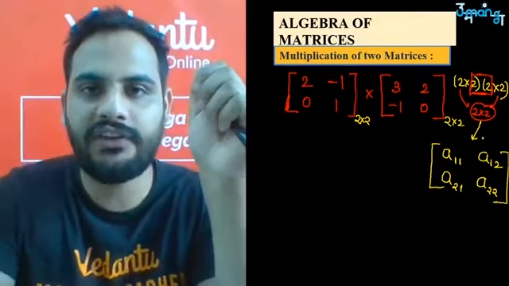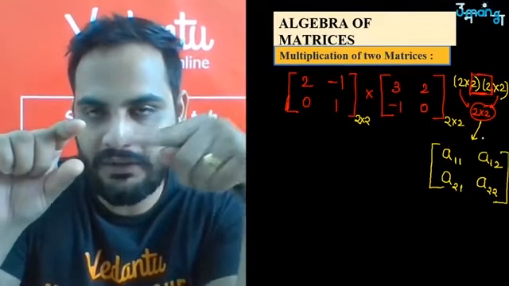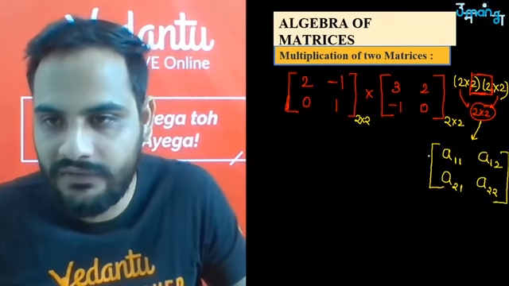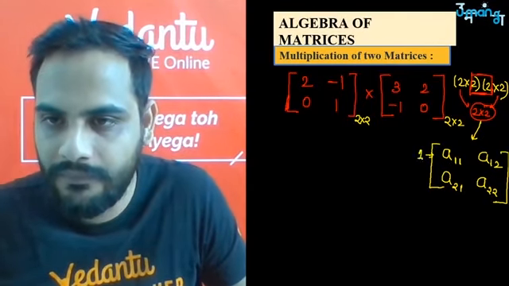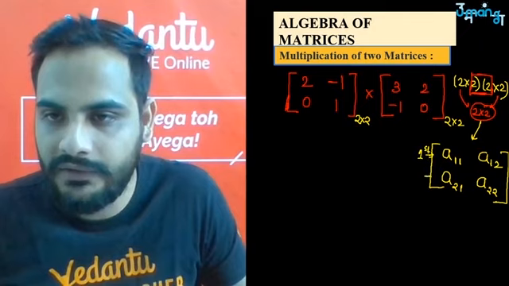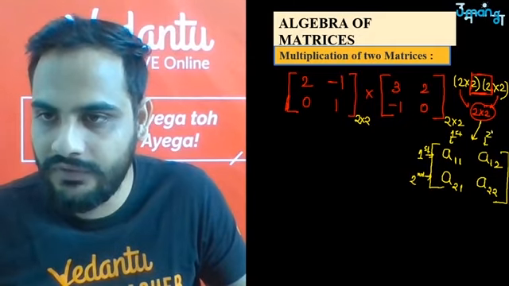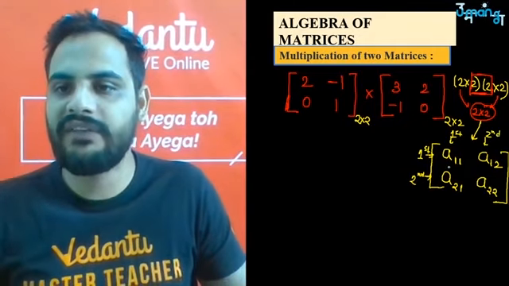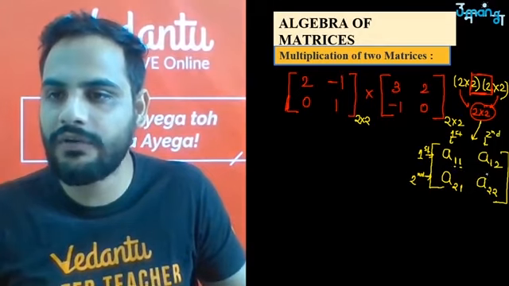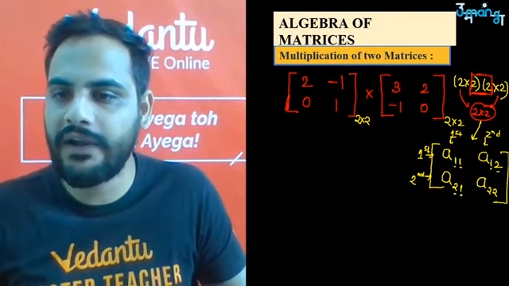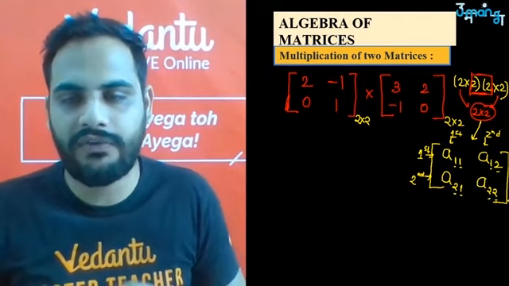Okay, A I J. I stands for the row, the number of row. J stands for the number of column. So A11 because it is the first row, and this is the first. This is the second row, and this is the first column. This is your second column. Okay, so A11 means A in the first row first column, A12 means first row second column, A21 means second row first column, A22 means second row second column.